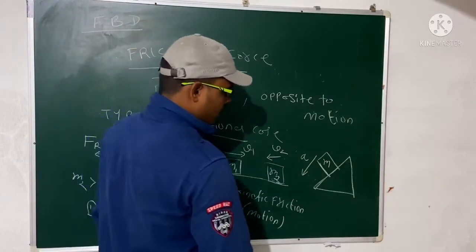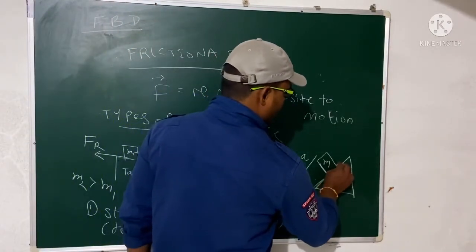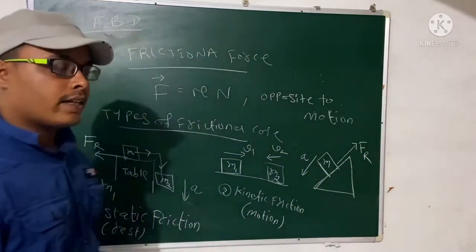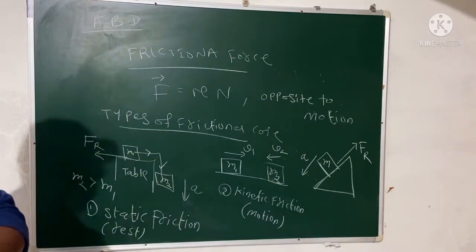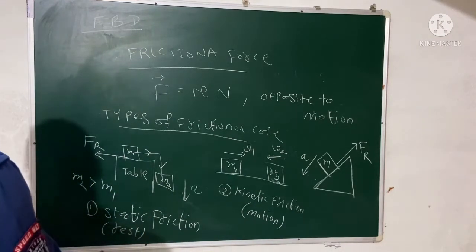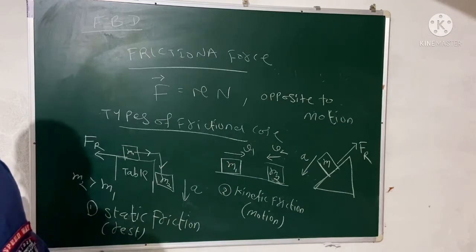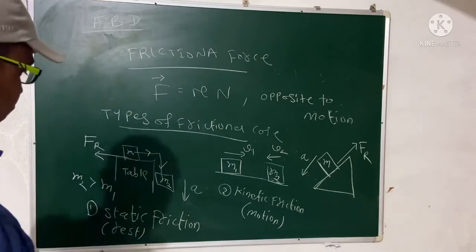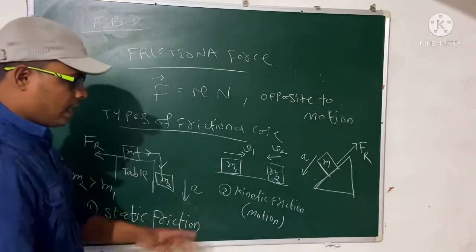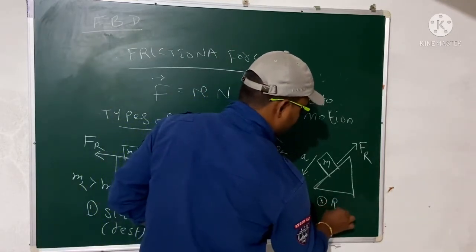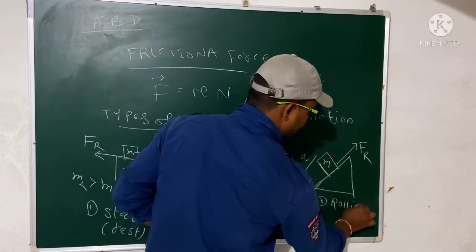So your frictional force will be in the direction opposite to the motion. So look at the three categories. We have three categories: one is your static friction, another is your kinetic friction, and this is called rolling friction. Rolling.